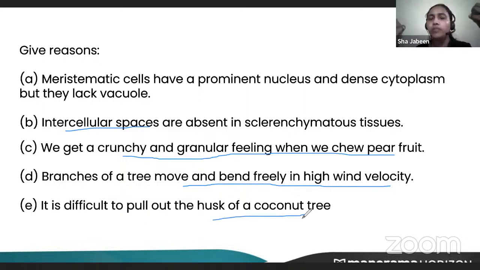It is difficult to pull out the husk of a coconut tree. Why? Yes, because they are made up of sclerenchyma fibers. The fibers are very strong. They are made up of very thick cell walls, right? So they are very strong. Hence, it is very difficult to pull out the husk of coconut.